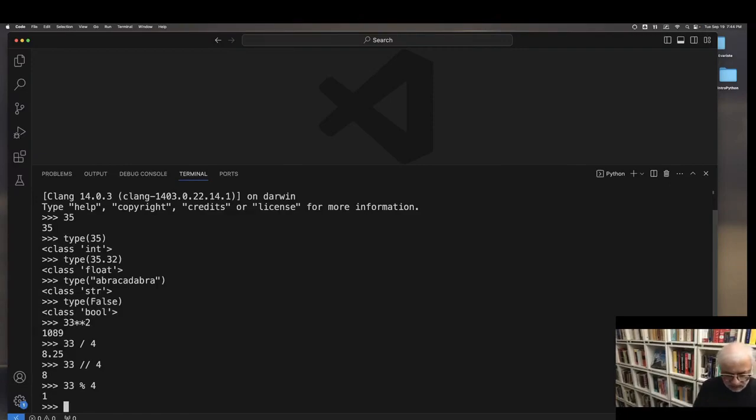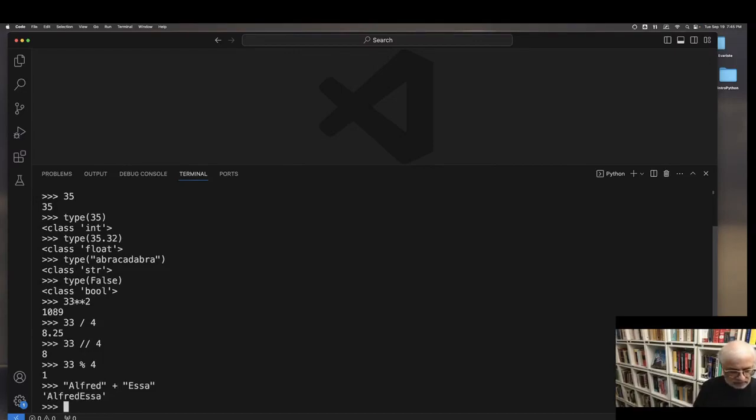Let's go over the operators for strings. These are the two basic operators for strings. Alfred is my first name, and let's concatenate, or add, Essa. So I get back a string with Alfred and Essa. If I wanted a space, I could say Alfred, quote, space, quote, plus, and so on. It's not the only way of doing it.